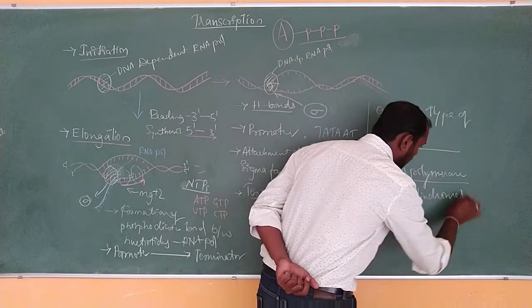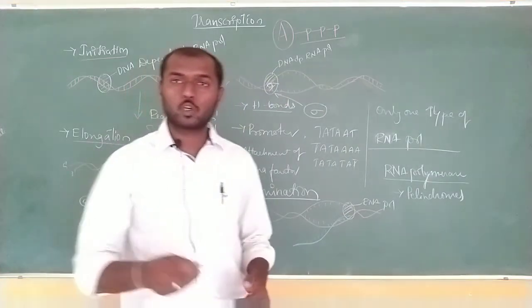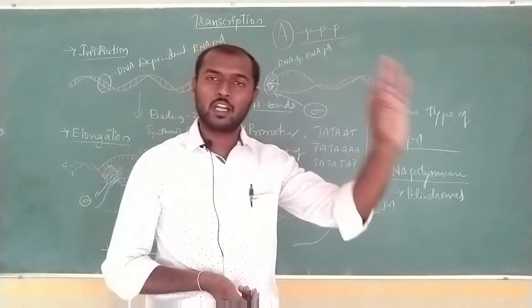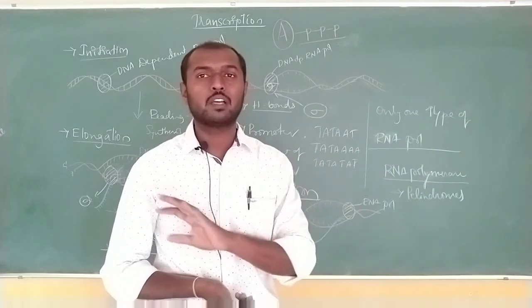Okay, the sequence called palindrome. Palindrome is the sequence which can be read from 3 dash to 5 dash and 5 dash to 3 dash similarly.